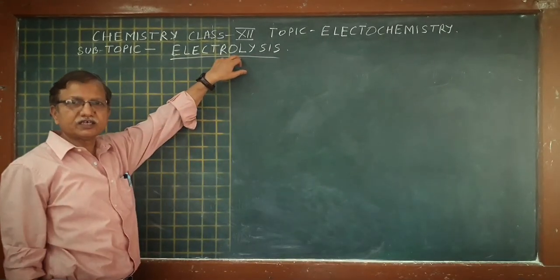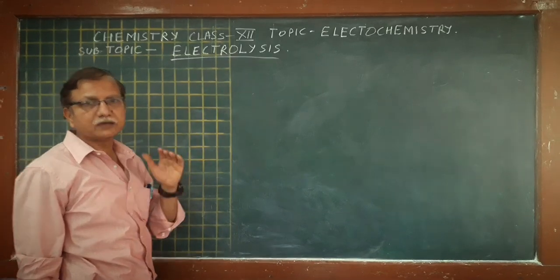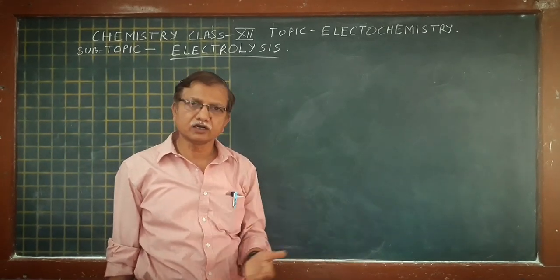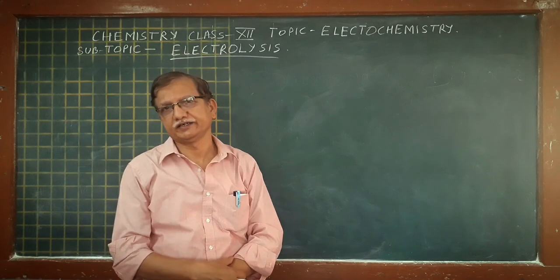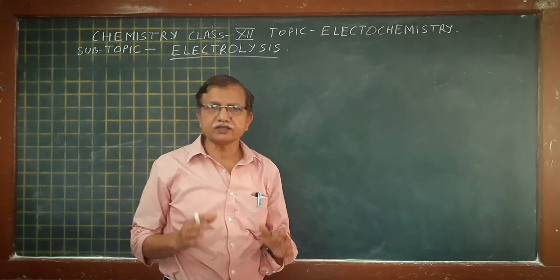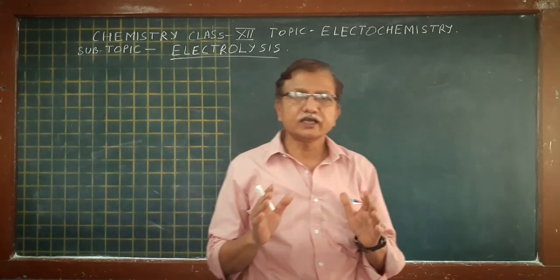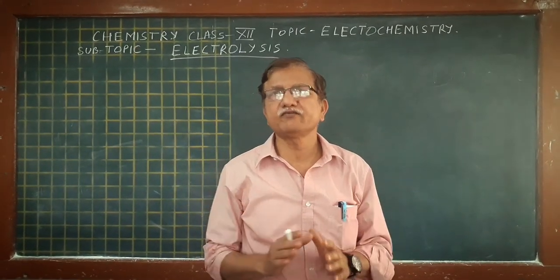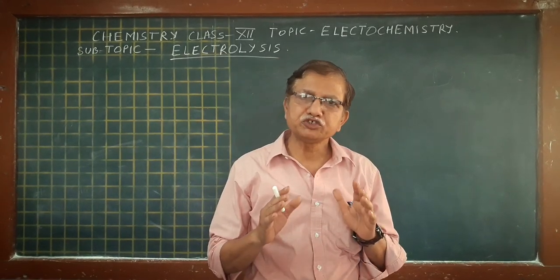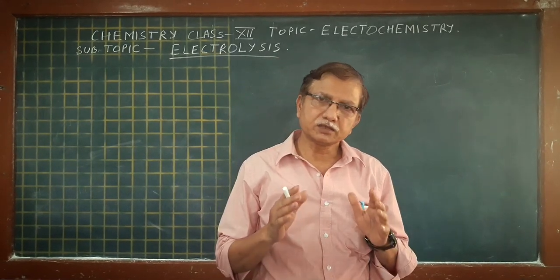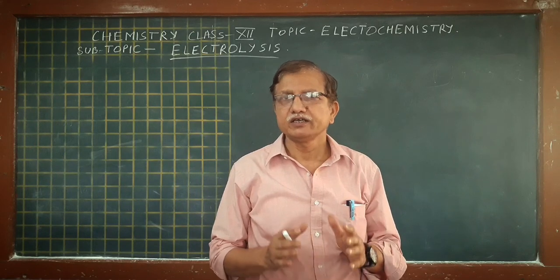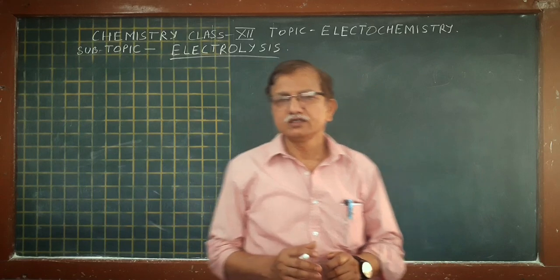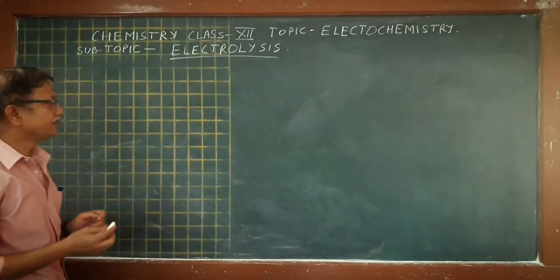According to the definition, electrolysis is a decomposition reaction of an electrolyte which occurs on passing electric current. It means if we pass electric current in the aqueous solution of an electrolyte or in the molten state of an electrolyte, then a decomposition reaction takes place. This decomposition of electrolyte by passing electric current is called electrolysis. I will explain this with some examples.